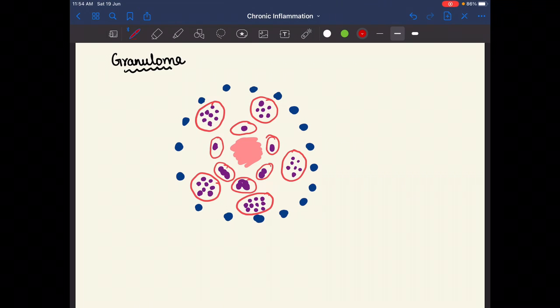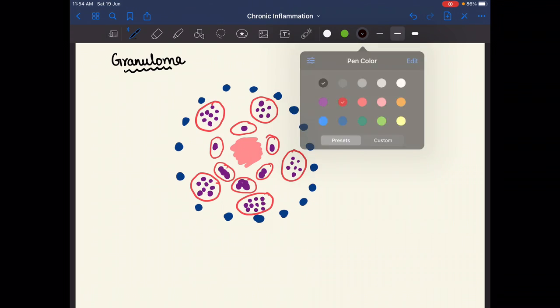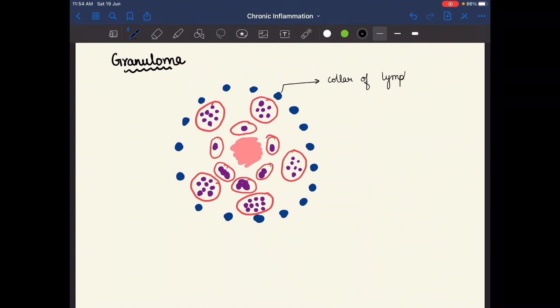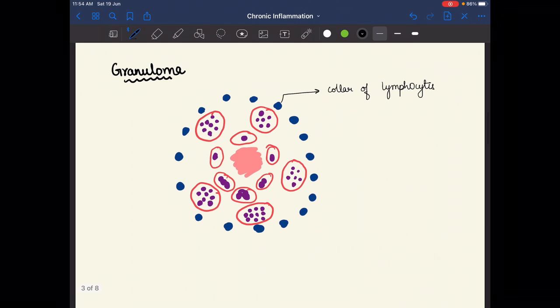In the granuloma, what we see is a collar of lymphocytes. If it is absent, then we call it a naked granuloma. But here it is present; the collar of lymphocytes is present, so it is a granuloma. And if it is absent, then it is a naked granuloma, which is seen in sarcoidosis. And these are the macrophages.